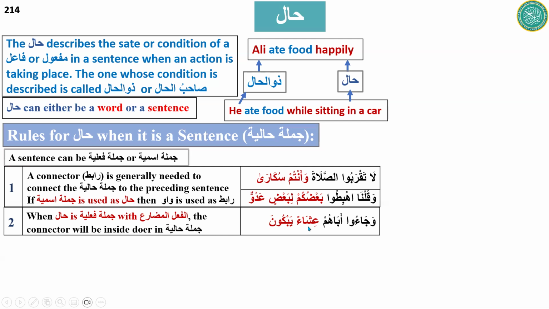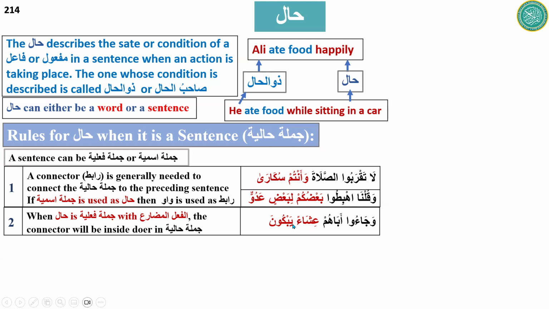Because usually the type of sentence we figure out by the first word in a sentence being an ism or a fi'l. I'm not saying Isha'an is a sentence. Yabkuna itself is a complete sentence.